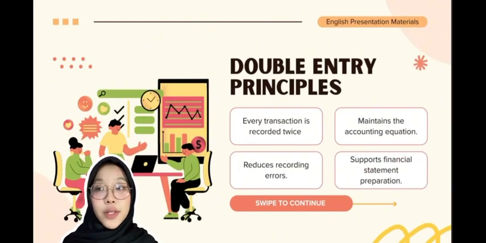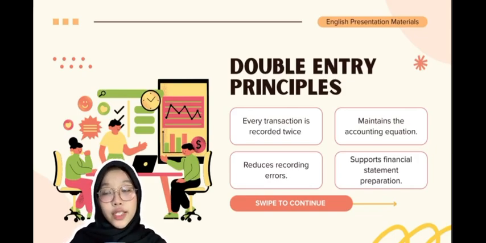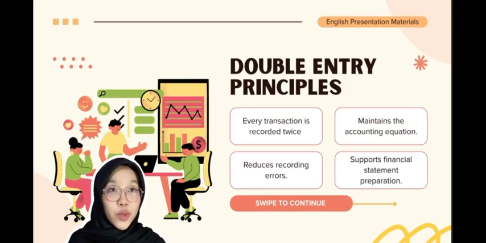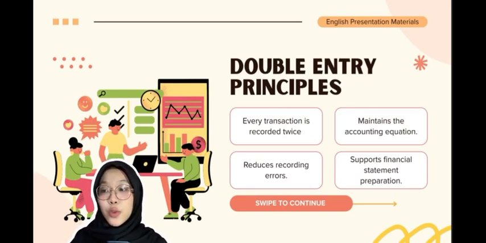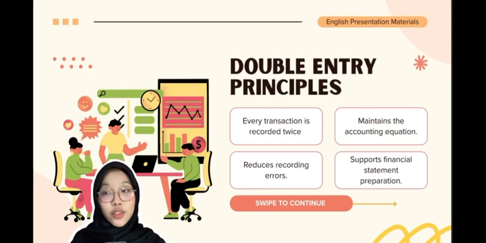Now, let's discuss the principles of double entry bookkeeping. There are four main principles. First, every transaction is recorded twice, once as debit and once as credit. Second, it maintains the accounting equation, ensuring that the balance between assets, liabilities, and equity is always correct. Third, it supports the preparation of financial statements such as the balance sheet and income statement. Finally, it reduces recording errors because every transaction must balance. The principles make accounting information more reliable and easier to verify.